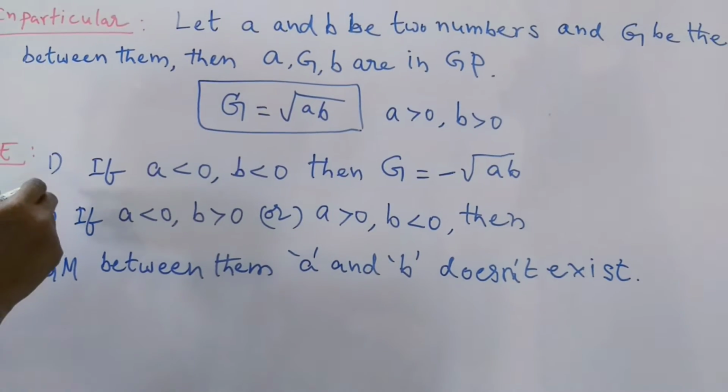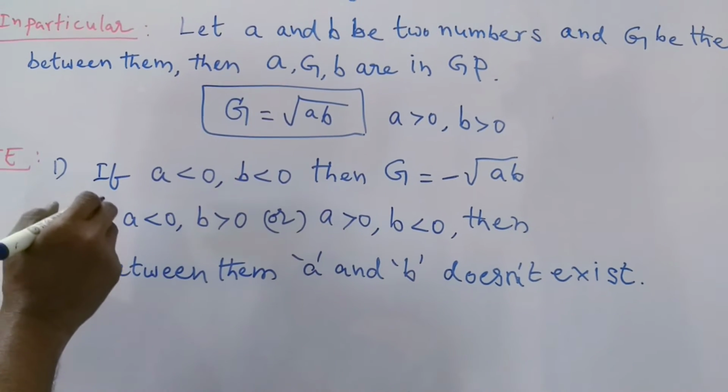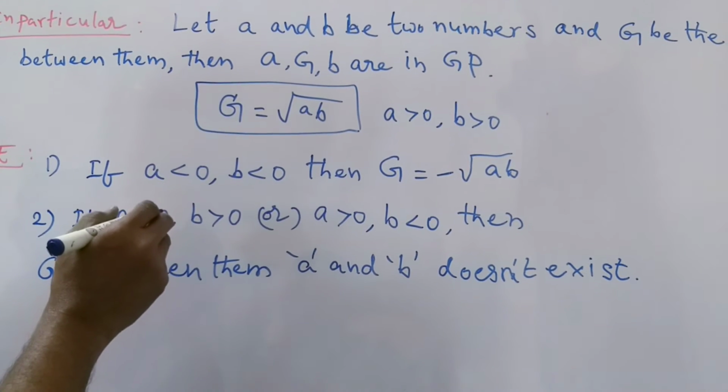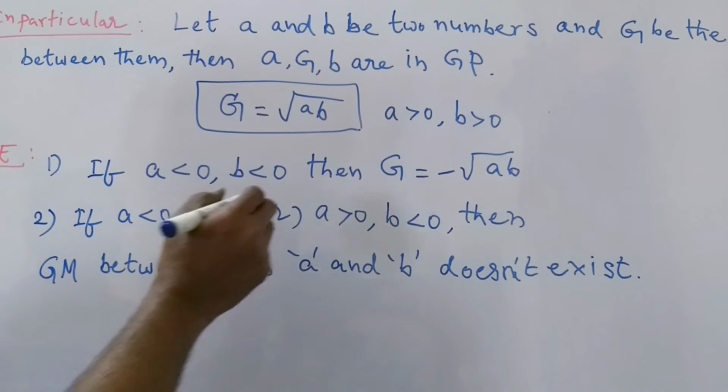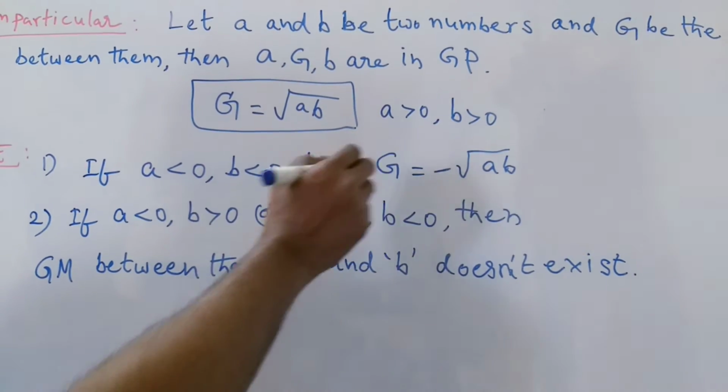Listen to me here. The first note point: if both A is less than 0 and B is less than 0, then it is possible, and the geometric mean is equal to minus of square root of AB.